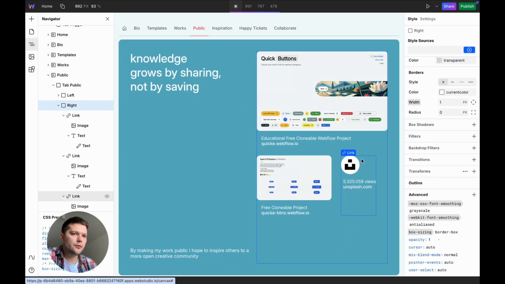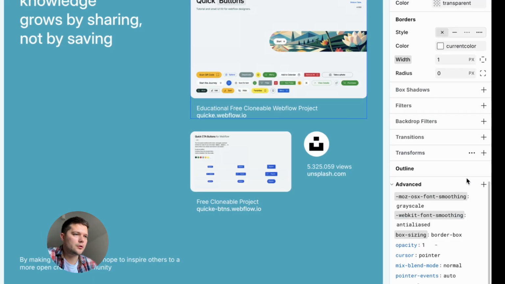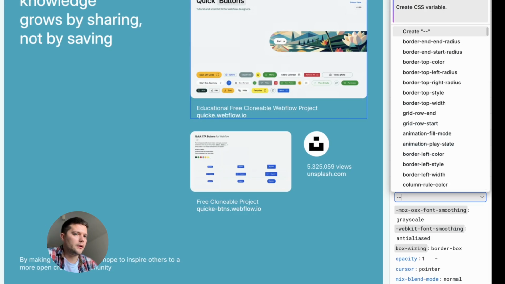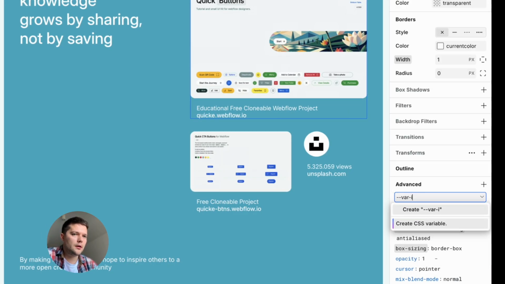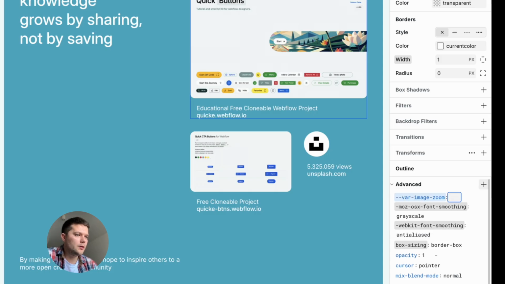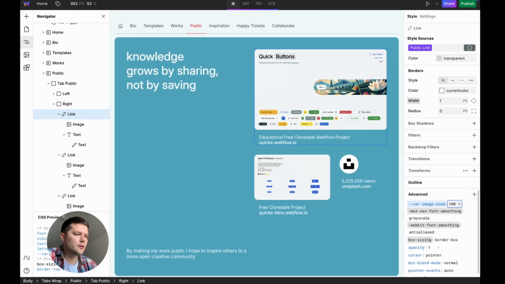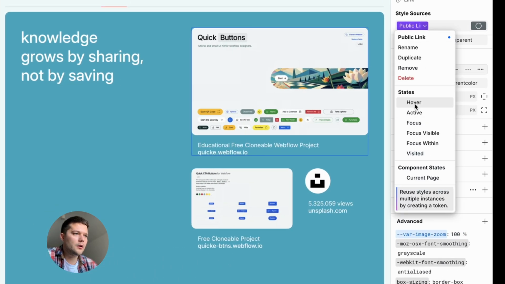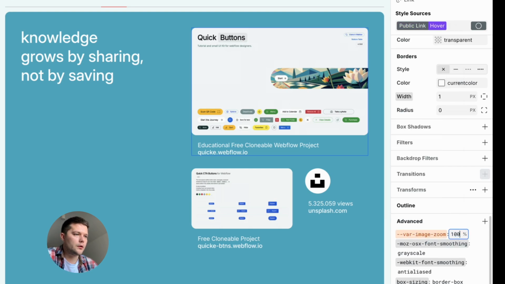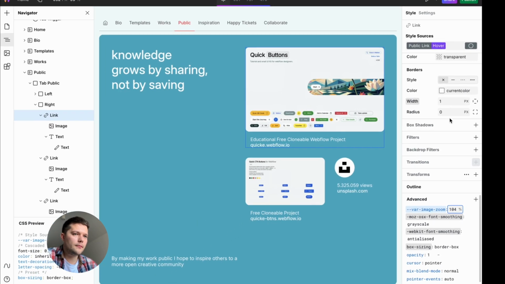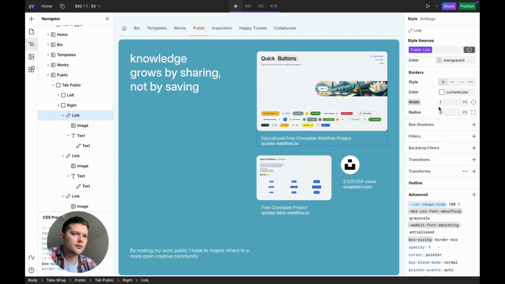So I think it's time to add a hover effect for the images. Select the link, go to Advanced Settings and set var image zoom to 100%. Then for the hover, I set it to 104% for a slight zoom effect.